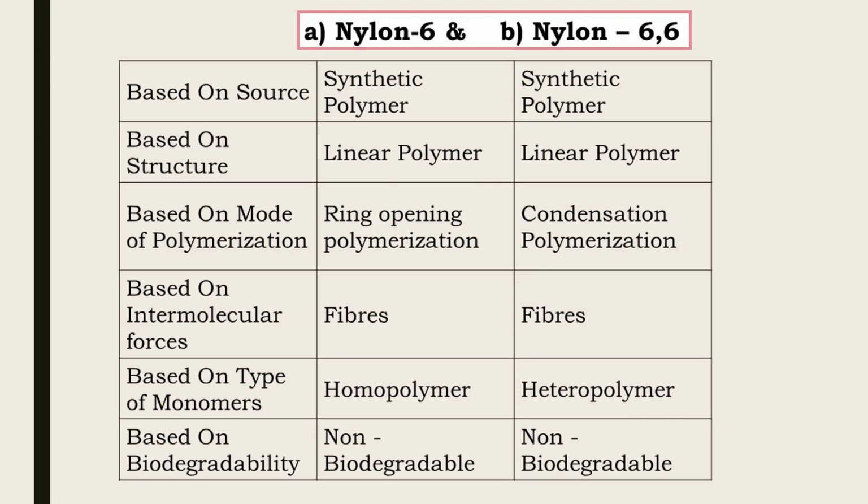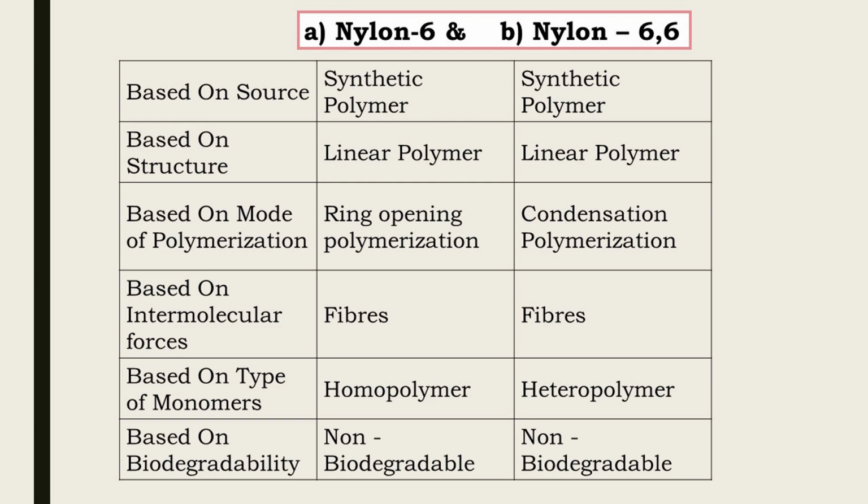Classification of nylon 6 and nylon 6,6 is given as follows. Based on source, nylon 6 is a synthetic polymer and nylon 6,6 is also a synthetic polymer. Based on structure, nylon 6 is a linear polymer as well as nylon 6,6. Based on mode of polymerization, nylon 6 is ring opening polymerization while nylon 6,6 is condensation polymerization.